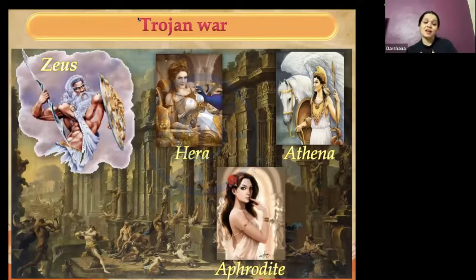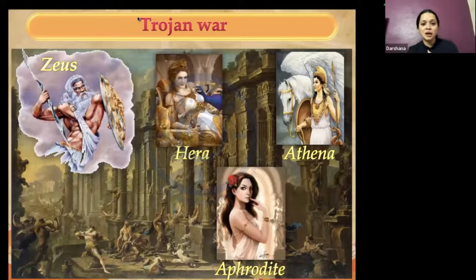There was an apple that was supposed to be given to the one who would be the fairest of all. And Paris, as the Prince of Troy, was given the task to do it. Yes, absolutely right. The golden apple. Correct.